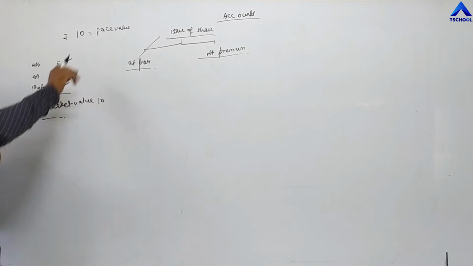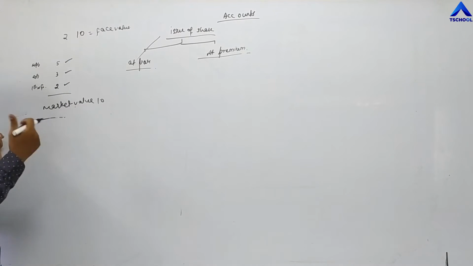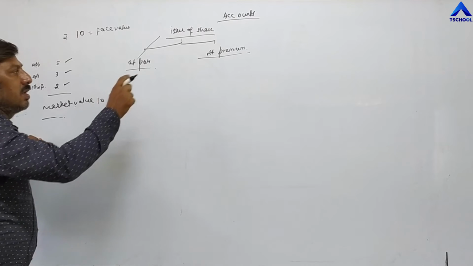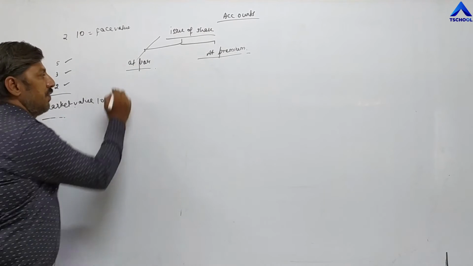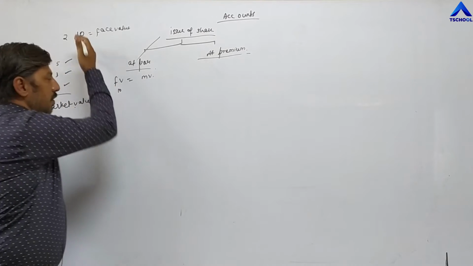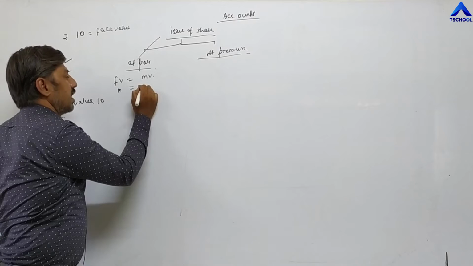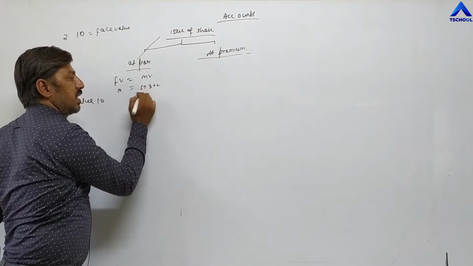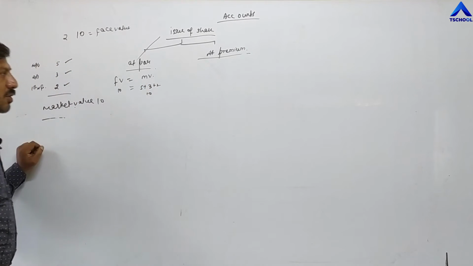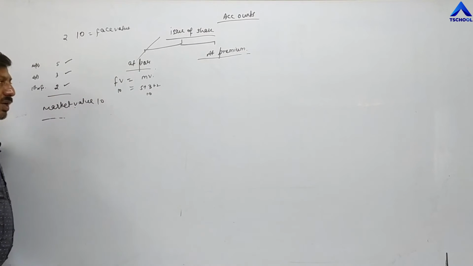So whenever face value of share is equal to market value, then we can say that issue of share is at par. Here in our example, face value is 10 and market value is also 10. 5 plus 3 plus 2, 10. This is called par. On the basis of par, we have already done 2 or 3 examples.